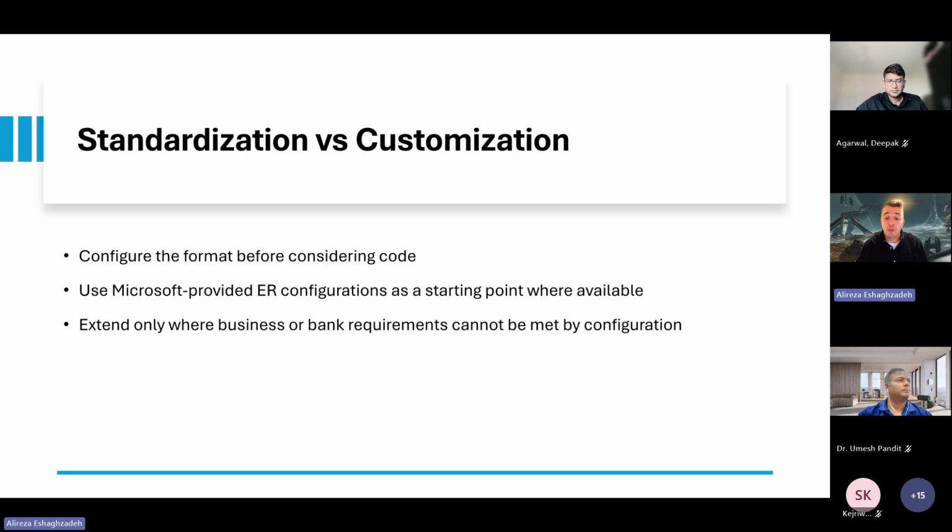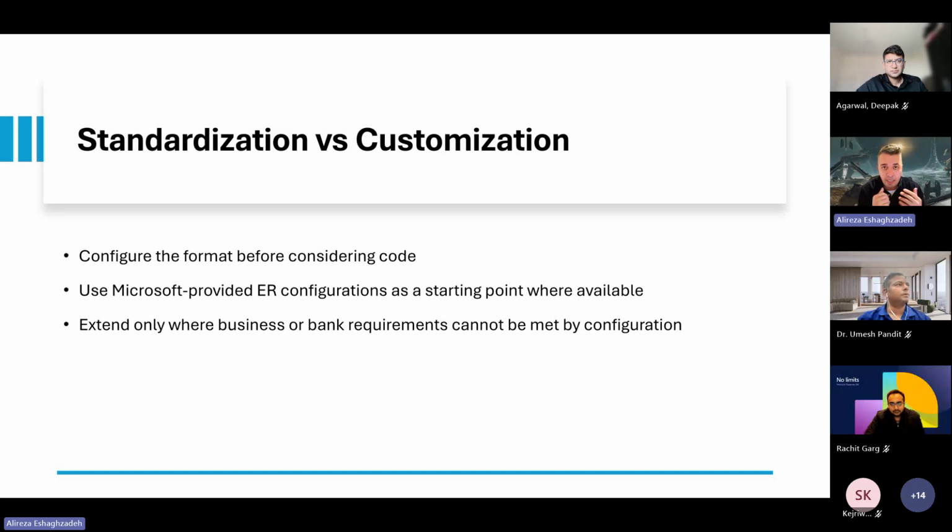Customization should only be introduced when specific business or bank requirements cannot be met through configuration alone. It is also best practice to keep file formats separate from the transport logic. This is my core argument: if you want to start with a bank integration, the best practice is to keep format logic separate from transport logic. It helps you so much to separate this at this level, and you can tackle issues much more easily, making the solution easier to maintain, test, and upgrade.